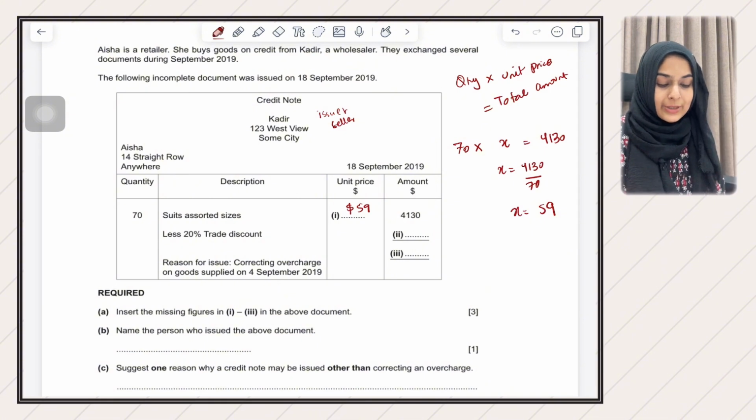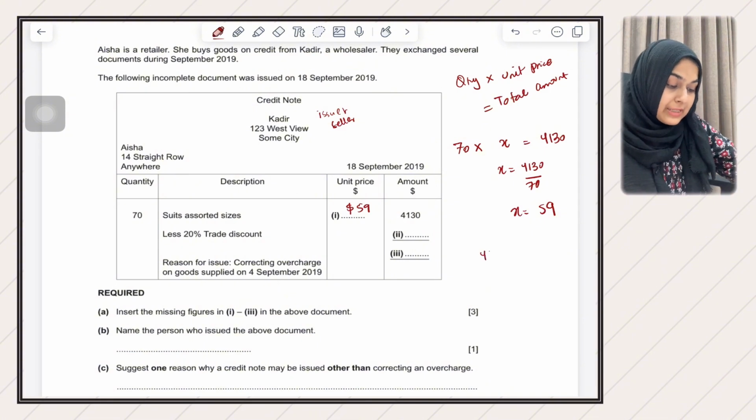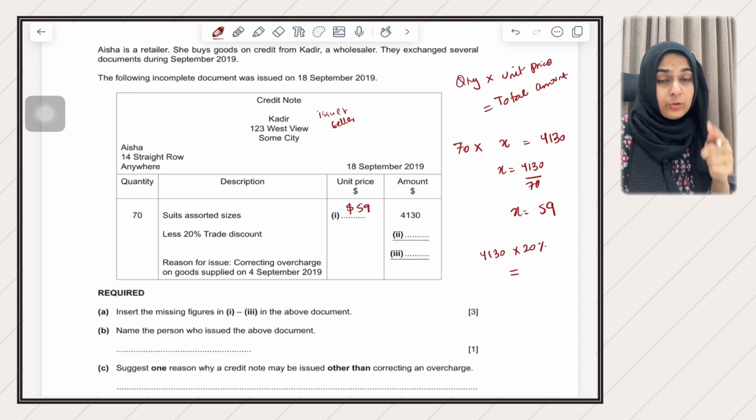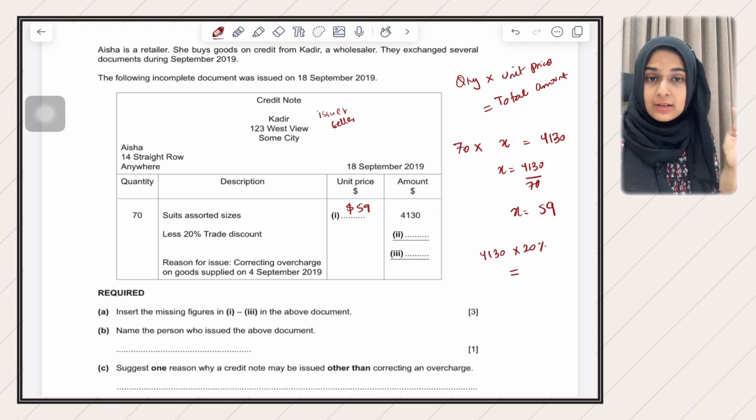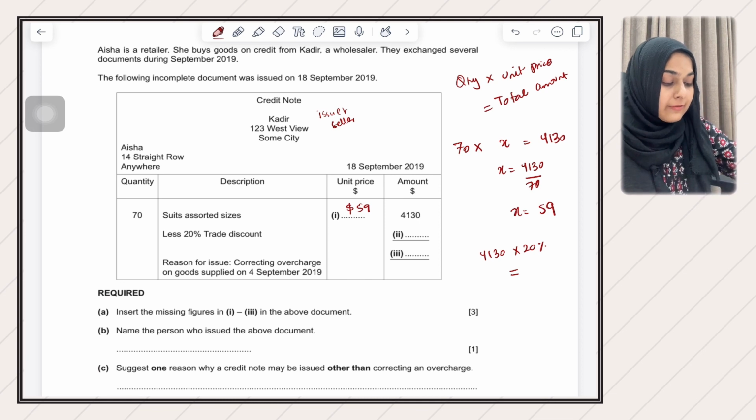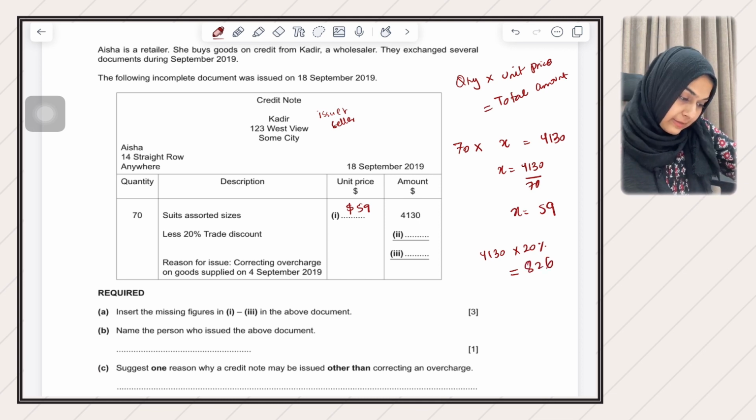Then they're saying less 20% trade discount. So 4130 is the amount. And when you multiply 20% with this, the percentage of trade discount is always applied on the amount. So here the total amount is 4130. And then when you multiply 4130 with 20%, you get a value of $826.